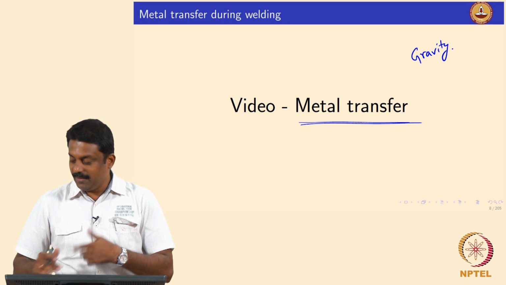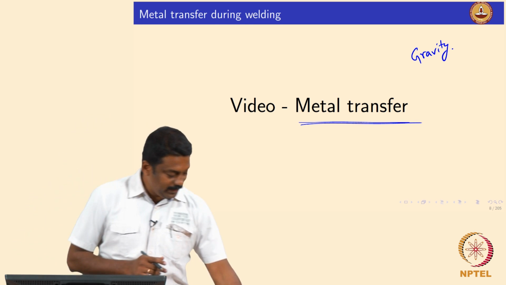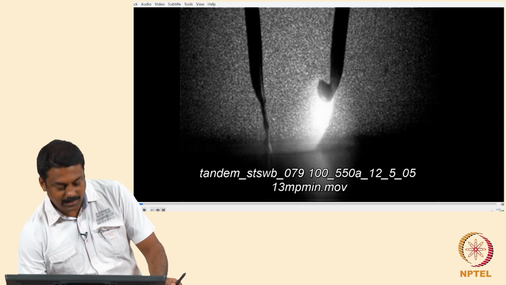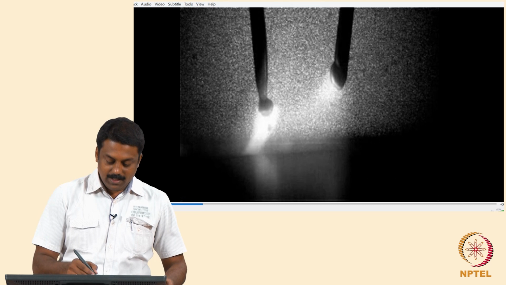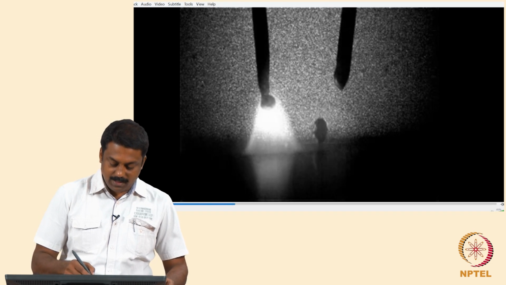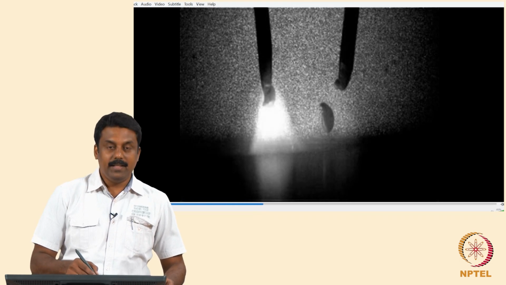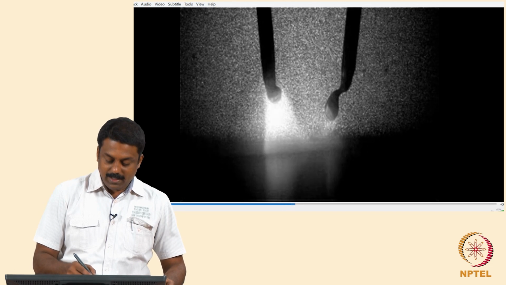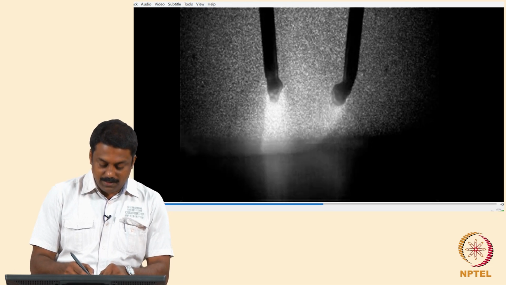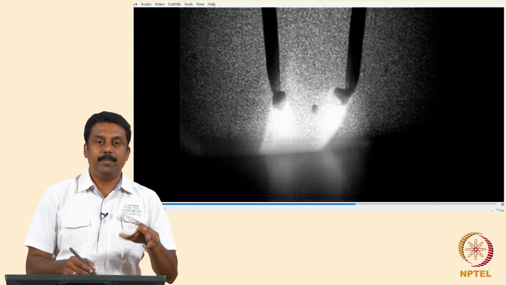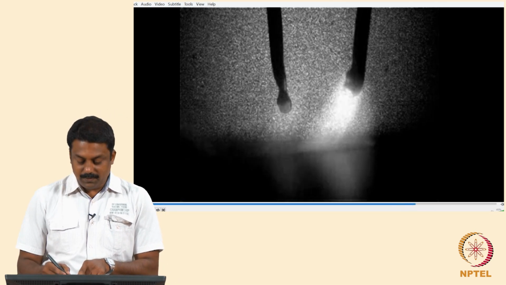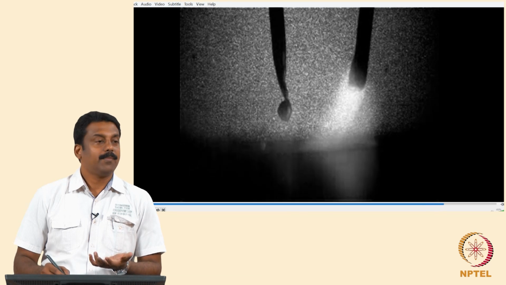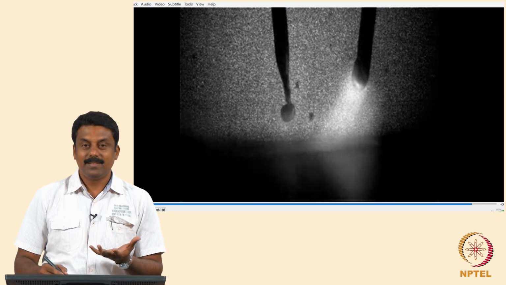I will show you a video and then we will come back to that. Previously we saw one video, in which I showed you two cases, this wire and the other wire. This wire's droplet transfer is much different. It is transferred as a stream, like opening a tap, whereas in this case it is transferred as globules, as a ball.